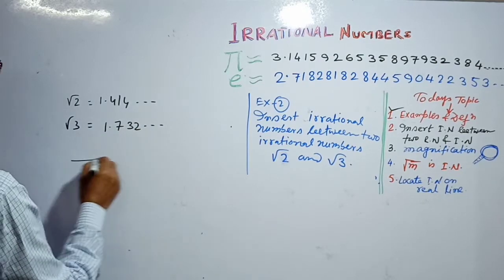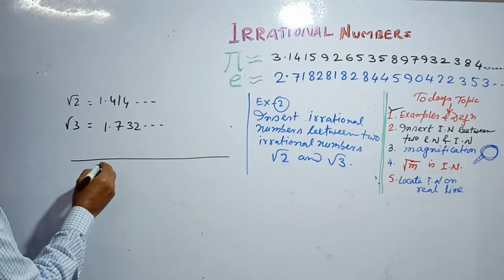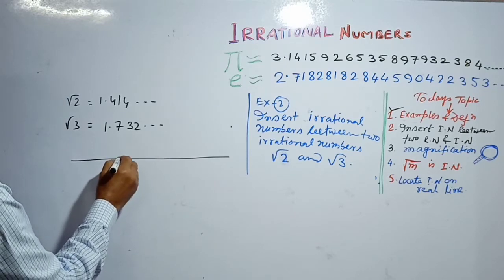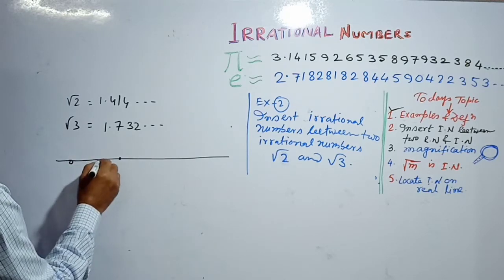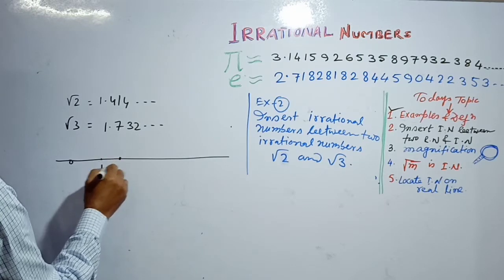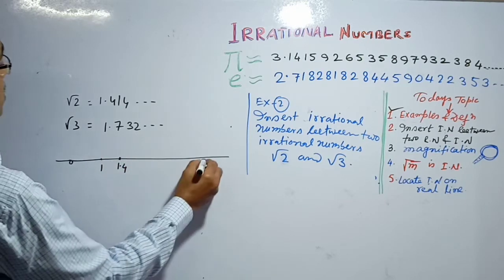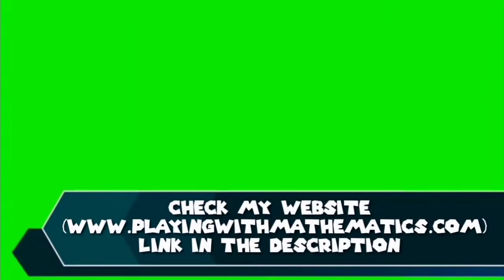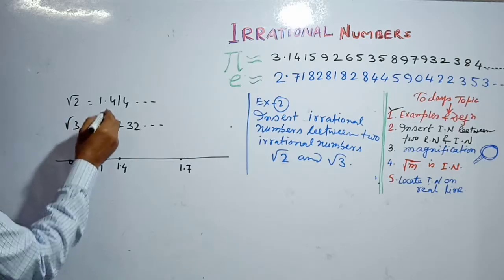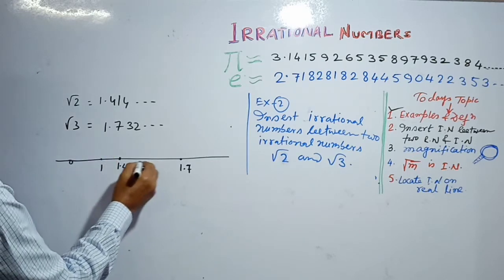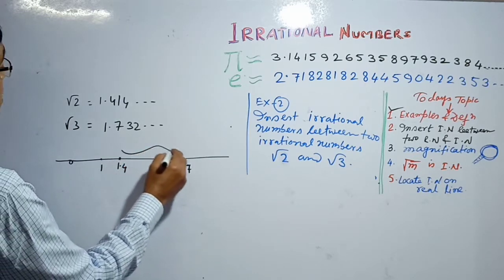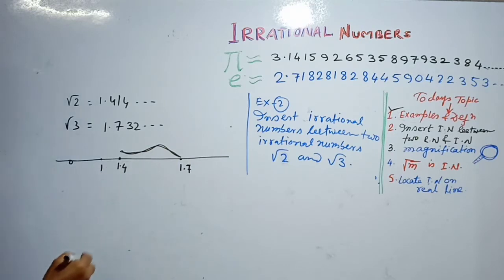Suppose in the number line, this is the point 0, 1, and this is 1.4, and this is 1.7. So the irrational number lies between this and this.